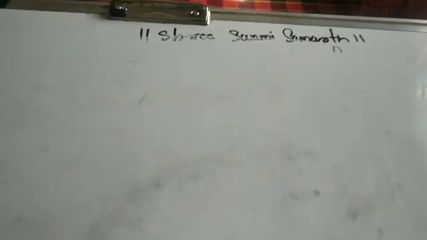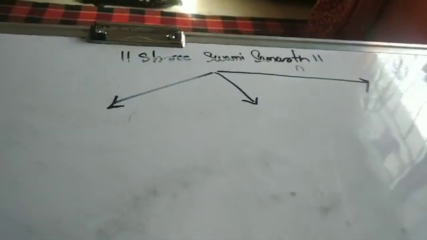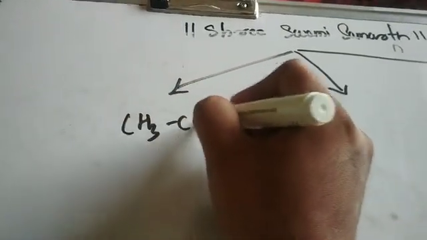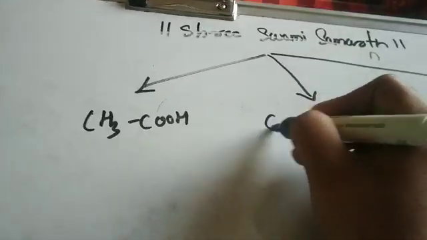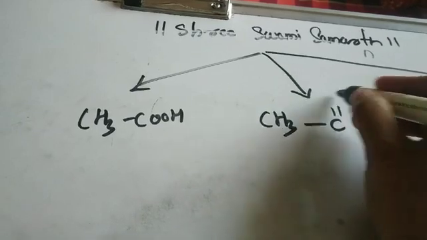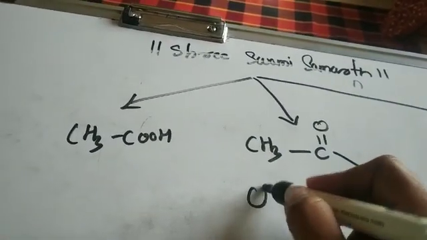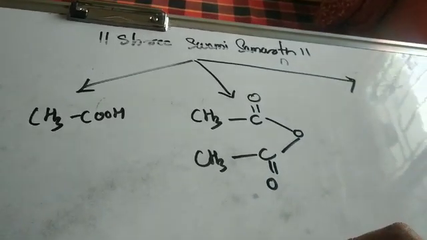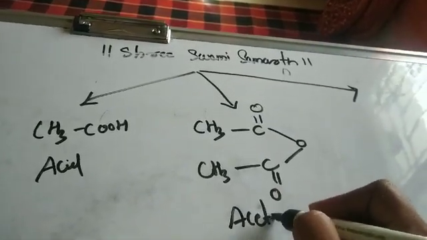Okay, so in this reaction we are going to see the reaction of alcohols and phenols with the three compounds. First compound will be acetic acid, CH3COOH. Second will be anhydride. So the structure of the anhydride I will give you. This is the structure of an anhydride, CH3C double bond O. Oh, this is the acetic anhydride, right?